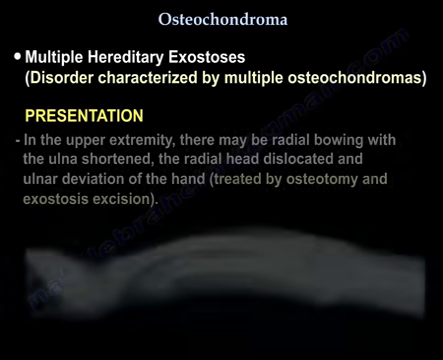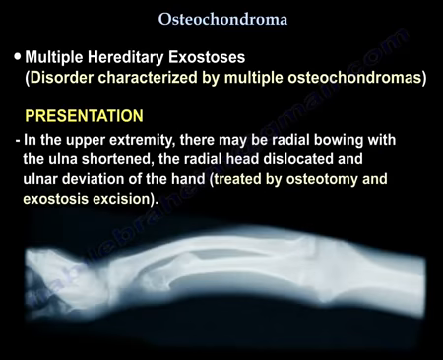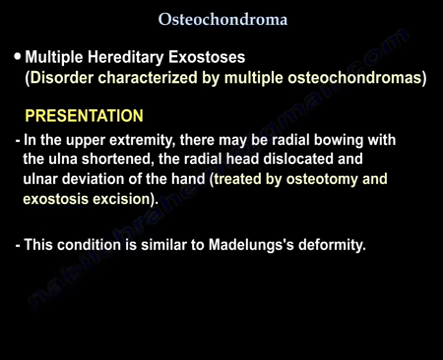In the upper extremity, you will find radial bowing. The ulna will be short, the radial head dislocated, and there is ulnar deviation of the hand. This condition can be treated by osteotomy and exostosis excision. This condition is similar to Madelung deformity.